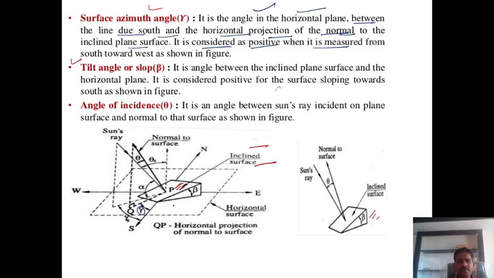And a horizontal plane, the angle between the inclined plane surface and this horizontal plane is called the tilt angle or slope angle. It is considered positive for the surface sloping toward the south. Toward the south direction this angle is always positive and toward the north this angle is negative, guys.